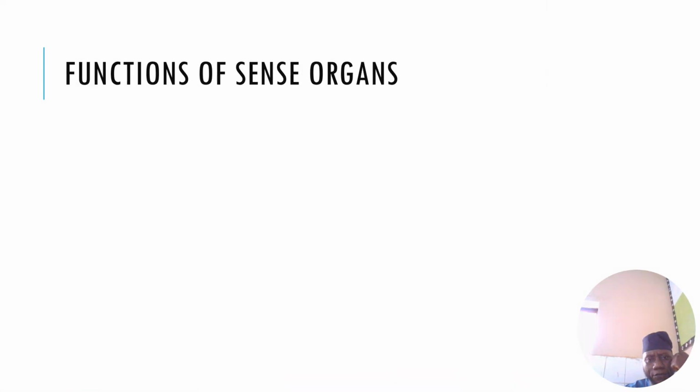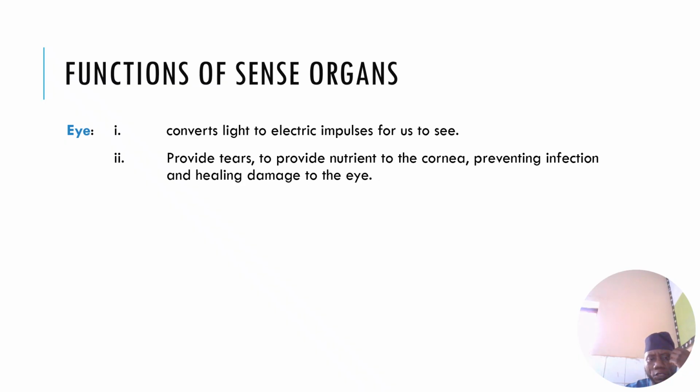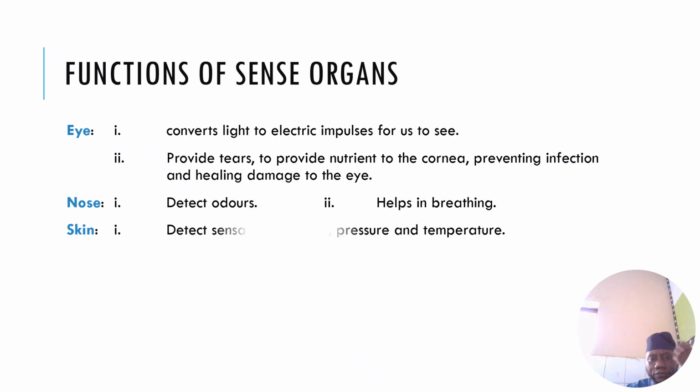Then we look at the function of the sense organs, like the eyes for seeing. It converts light into electrical impulses and images, and it provides tears to supply nutrients to the cornea, preventing infection and healing damage to the eyes. We have the nose for detecting odors and for breathing.